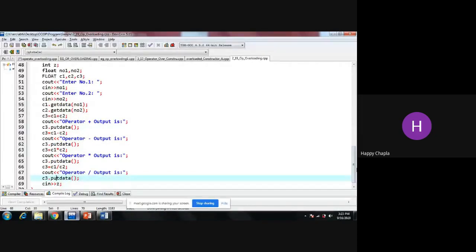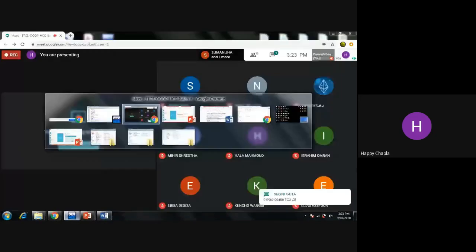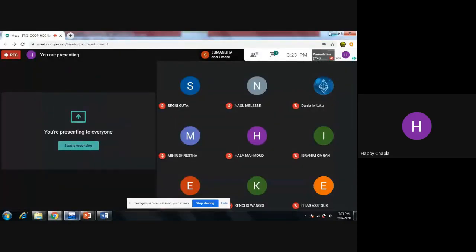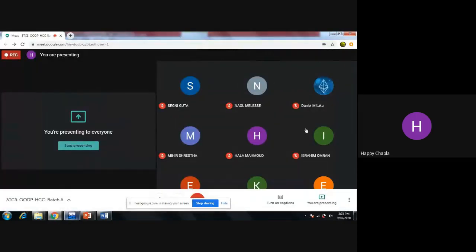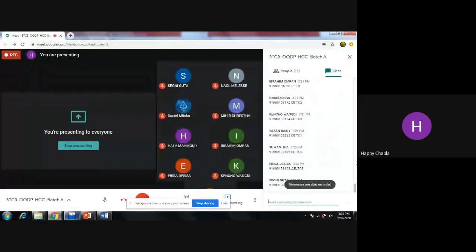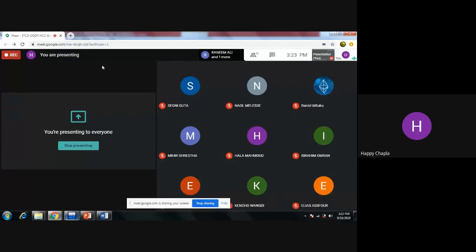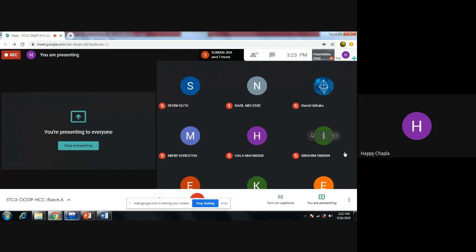So we have completed this question in this lab, and I'm giving you one question as homework in the class section, that is friend function. Implement the friend function in the operator overloading concept. So you can implement that concept also. If you have any doubt, then just ask me.